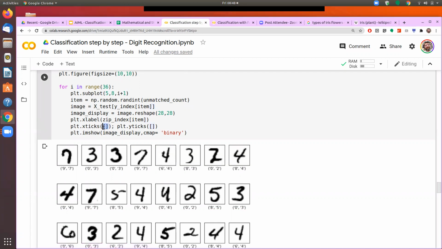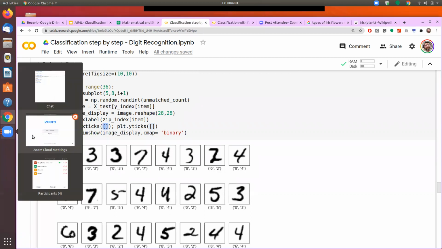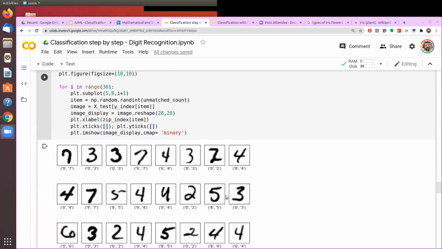I am passing a blank list to it, and that's why the tick values are not shown. Because in the images, I'm not really concerned about whether this is the first row, the second row or the third row of the 28 by 28 matrix. That's the reason we passed a blank tick value, so tick values will not be shown. But I hope it is clear to you now what is the tick and what is the label.